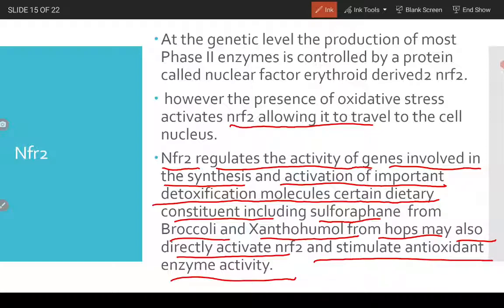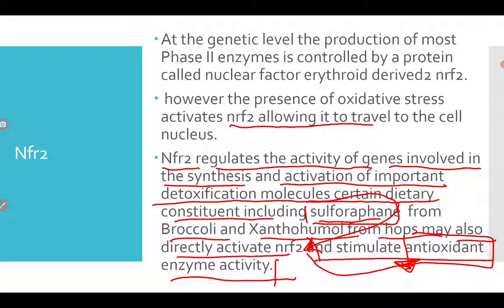So for antioxidants, we require antioxidants to remove the free radicals from our body and reduce the stress within our cell. And for that, if we eat broccoli, which contains sulforaphane, it will activate NRF2, and thus the antioxidant will be produced and the radicals will be removed.